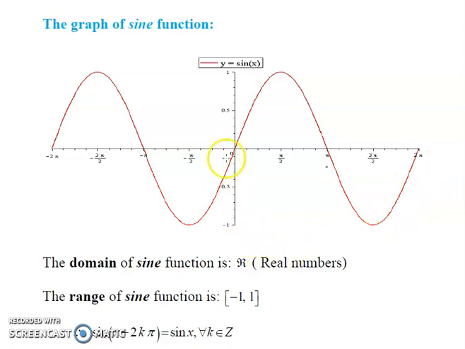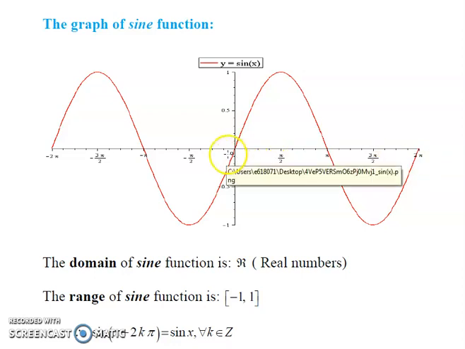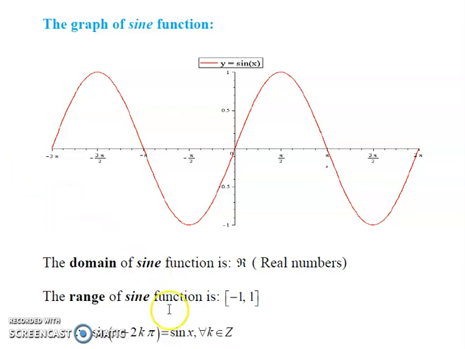So, every period 2 pi, the graph of sine function is repeated. 2 pi, 4 pi, 6 pi. If you take left hand side, -2 pi, -4 pi, -6 pi. In general, we can write sine of x plus 2k pi is equal to sine x for all k belongs to Z. Z is what? Set of integers. K is equal to -4, -3, -2, -1, 0, 1, 2, 3 and so on.